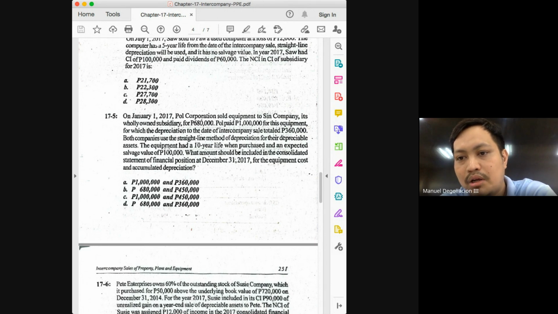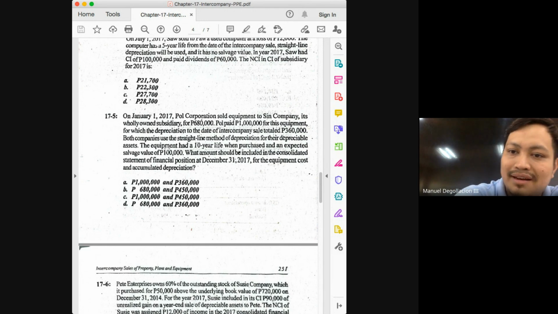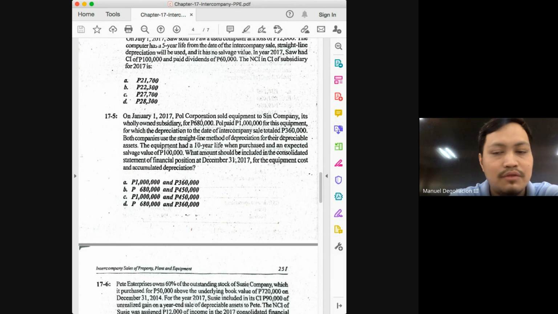Paul, the parent, paid 1 million for this equipment, for which the depreciation to the date of sale totaled 360,000. So even though it was transferred to the subsidiary in 2017, class, there should be no change in the value in the eyes of the consolidated entity. So what value will be relevant in the eyes of the consolidated entity here? It will just be the 1 million and the 360. So at the date of intercompany sale, the carrying amount of the asset was 1 million minus 360. That is 640,000.